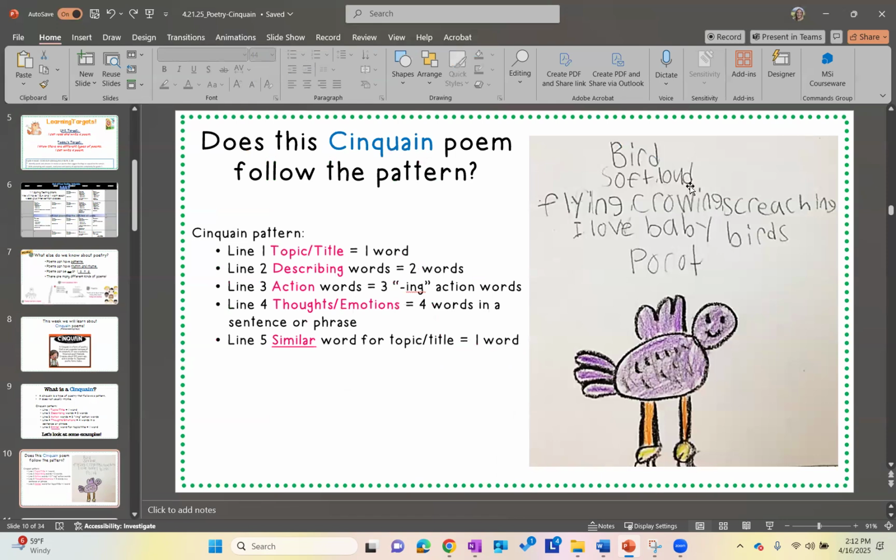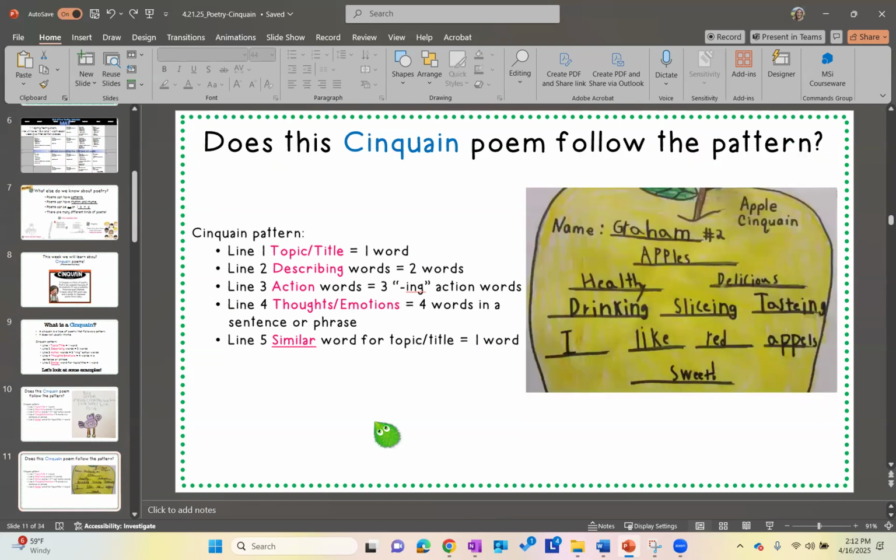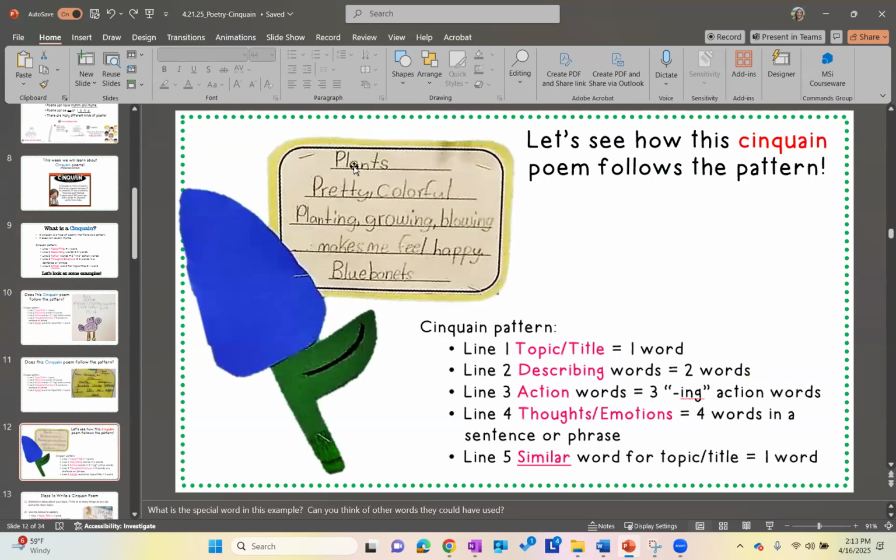So this is one a kid did. It says: bird, soft, loud, flying, crowing, screeching, I love baby birds, parrot. We have another one. Apples, healthy, delicious, drinking, slicing, tasting, I like red apples, sweet. Plants, pretty, colorful, planting, growing, blowing, makes me feel happy, bluebonnet.